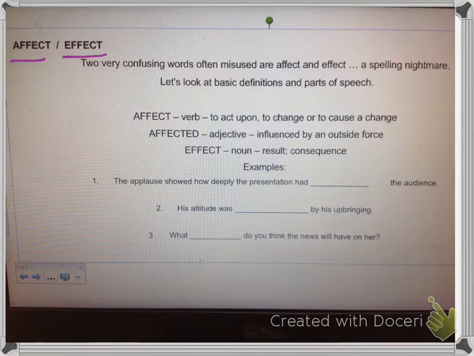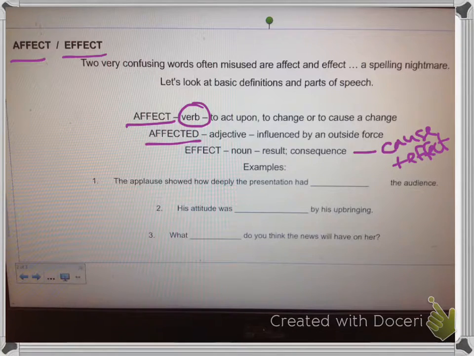Affect is a verb, and it means to act upon, to change, or to cause a change. Affected could be an adjective, which means influenced by an outside force. And then effect as a noun means result or consequence. This is the kind when we talk about cause and effect.